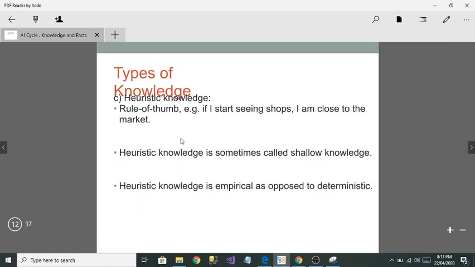The next one is heuristic knowledge. Heuristic knowledge is a rule of thumb. The example given is, if I start seeing shops, I am close to the market. That means from the current view, you can think about the next view. If you are seeing shops, then you can say I am close to the market. Suppose you go to a market and you see bread. Seeing bread, you can think that if there is bread, I can see eggs as well near this. That's called heuristic knowledge.